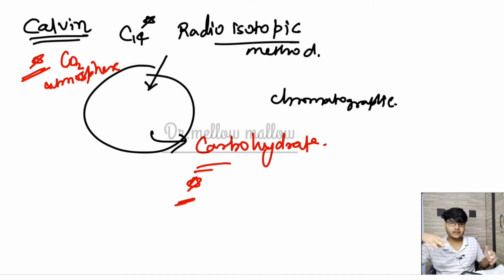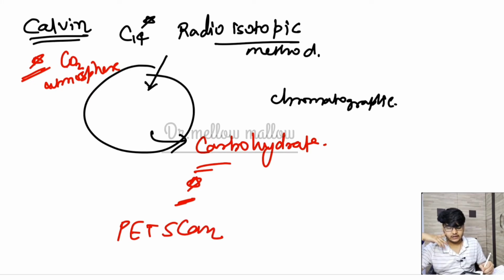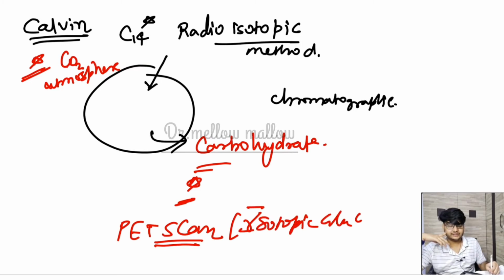And for your kind information, in the PET scan we now inject isotopic glucose to check metabolism.